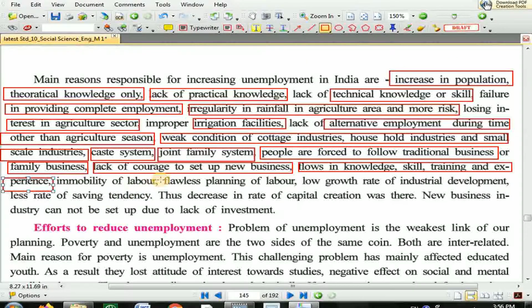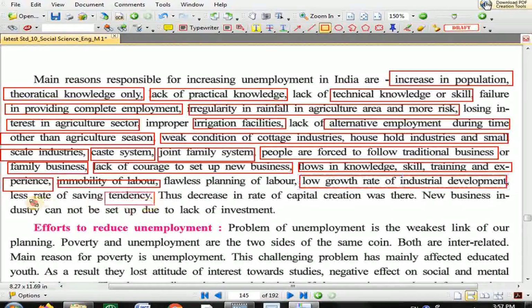Then immobility of labor. Labor doesn't want to move. I belong to Bhavnagar, so I want to work in Bhavnagar. I don't want to move to another city. So, immobility of labor. Then flawed planning of labor and low growth rate of industrial development. Two points together. One is flawed planning of labor, which means the planning of the labor force is not proper, and a low growth rate of industrial development. Because if industry develops, automatically employment increases. But if industry development is low, the employment ratio also remains low.